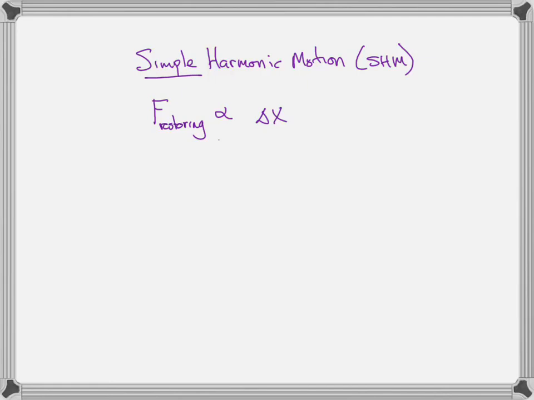And of course, the restoring force is in the opposite direction of the displacement from equilibrium. So we might write the restoring force, if it's proportional to, then it must equal minus k delta x. What do I mean by that? The minus sign indicates the restoring force is in the opposite direction of displacement.